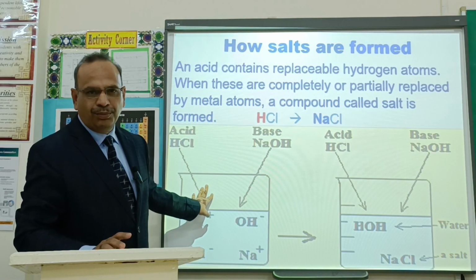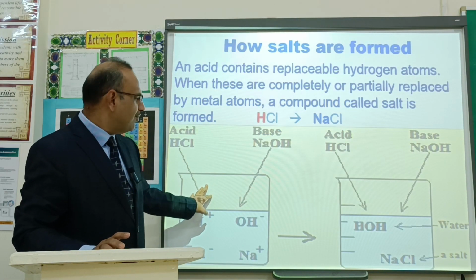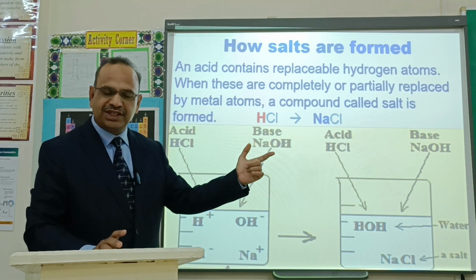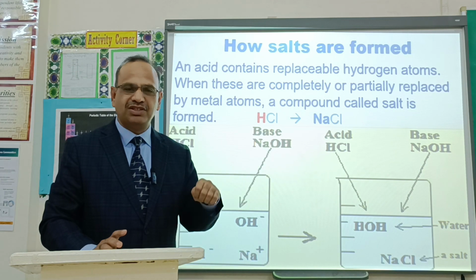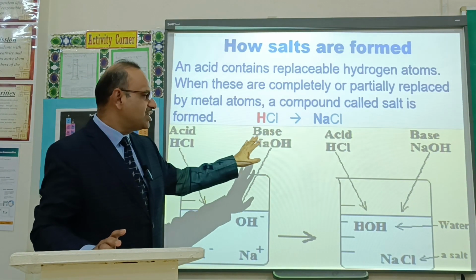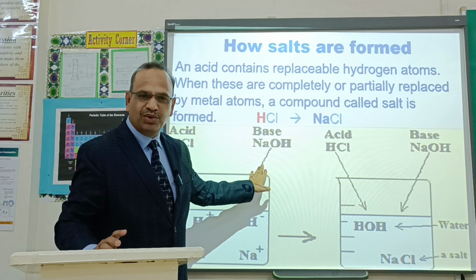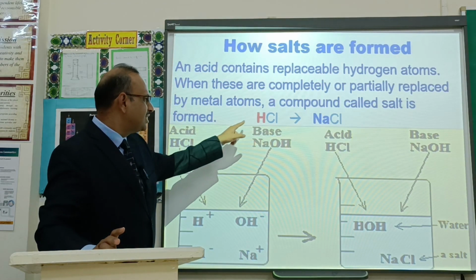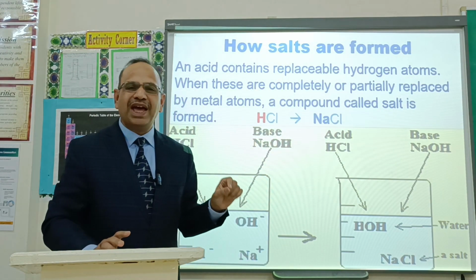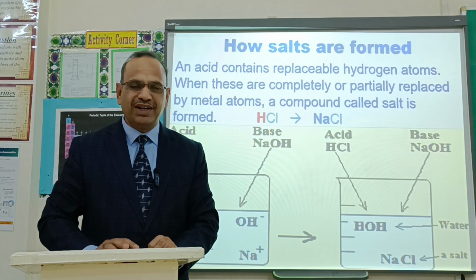How are salts formed? Generally, whenever the H of an acid is replaced with a metal, salts are formed. For example, hydrochloric acid, if allowed to react with sodium hydroxide, its H is replaced with sodium metal. So NaCl, sodium chloride, is formed.